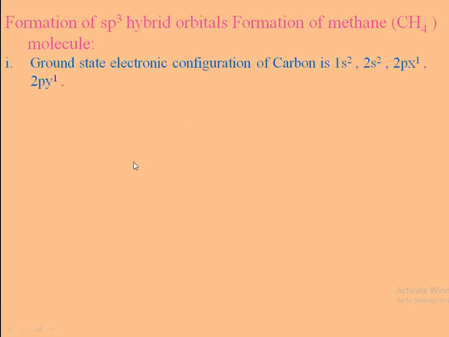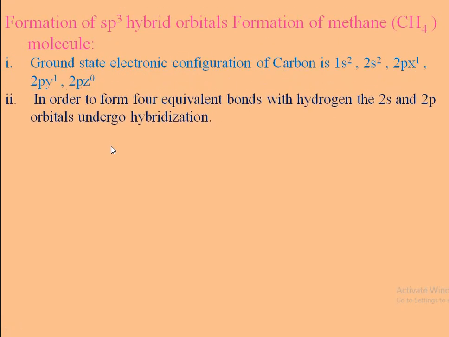The ground state electronic configuration of the carbon atom in methane: the carbon atomic number is 6 and therefore the electronic configuration is 1s2, 2s2, 2px1, 2py1 and 2pz0.